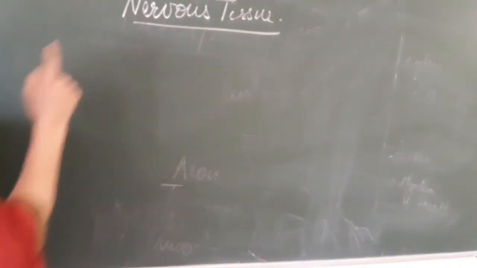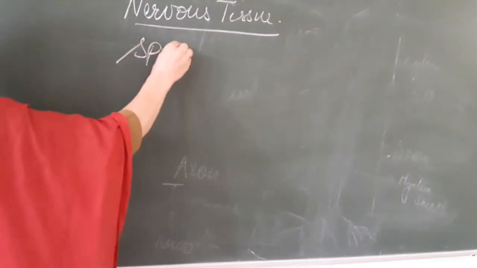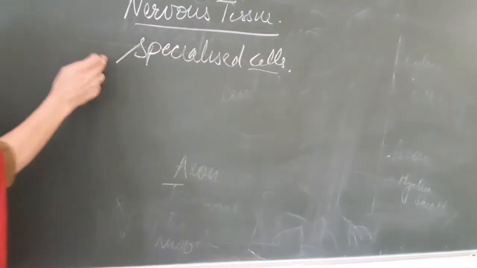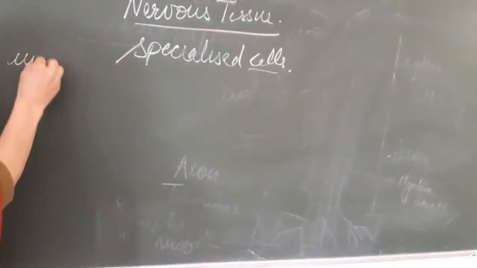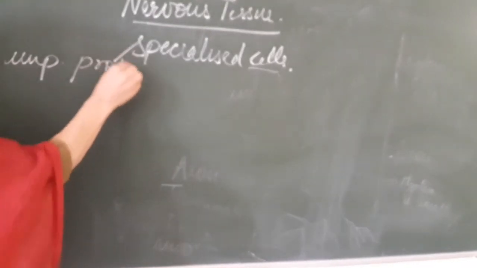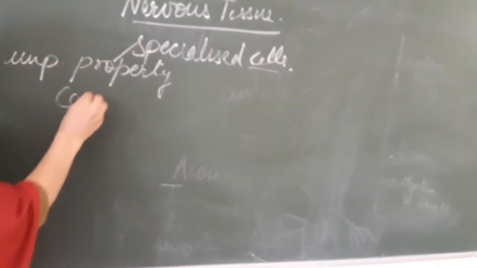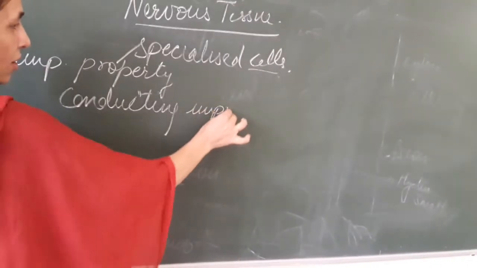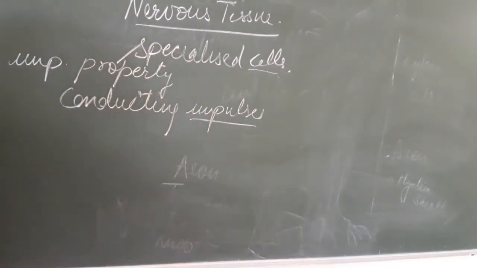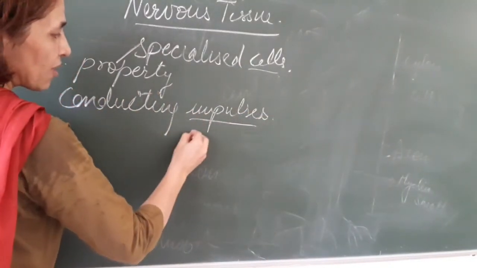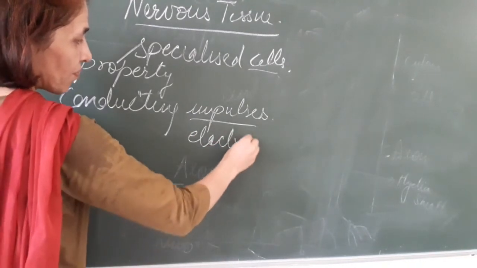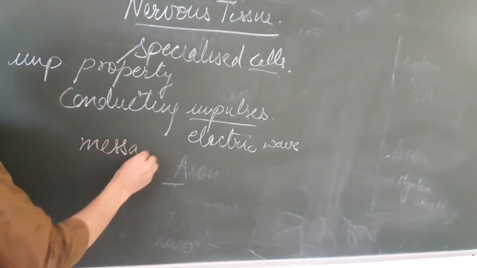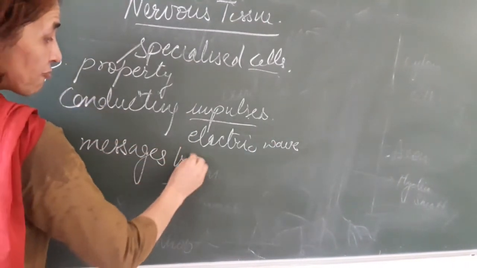Our next topic is nervous tissue. This tissue is made up of specialized cells, and these specialized cells have an important property of conducting the impulses. Now you will be worried, what is this word impulse? Impulse is a type of electric wave. In the form of the impulse, the messages are transmitted by these cells within the body.